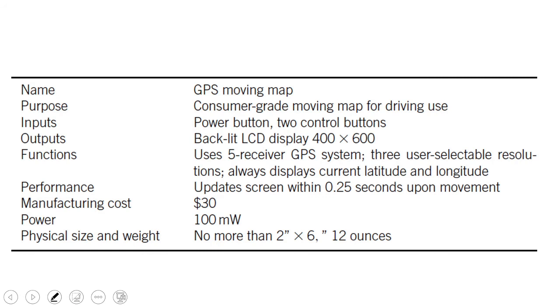So if you see, this is the requirement form of a GPS tracker. GPS moving map will be the name. Consumer, aimed at driving. Input is a power button and two control buttons. Output will be an LCD display. Functions will be using a 5-receiver GPS system to select the resolution, display latitude and longitude, and it has to update frequently, in 0.02 seconds. So performance, cost, power, size and weight, everything will be in a requirement form.